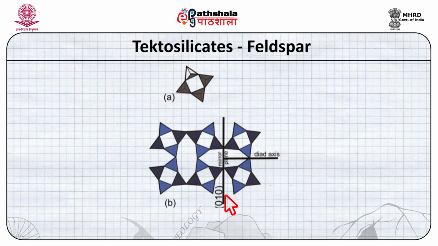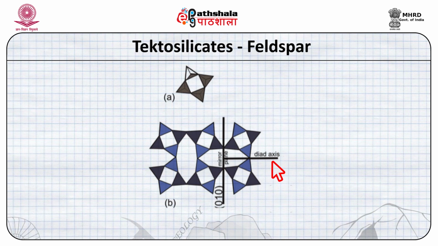So, that plane actually divides this structure into mirror planes, that is, on 2 sides of this line 0, 1, 0, which means the plane containing the A and C axes divides this as a mirror plane. Perpendicular to this is the B axis, which represents the two-fold axis symmetry or dyad axis. So, that is along the B axis. Now, this symmetry will hold only if the tetrahedra behave as shown in this diagram.